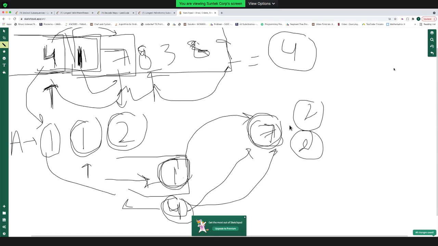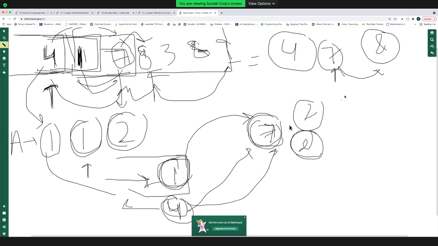Then I move to 8. I want to append 8 in front of someone. Let's say I tried appending it in front of 7. Can I append it? Yes, I can. I forgot about all the elements prior to 7, because that is not what I have to deal with. What I have to deal with in this case is, can I place 8 after 7? Yes, because 8 is greater than 7. And what was the maximum length till 7? It was 2. So the answer till 8 will be 2 plus 1, which is 3. This is the first case.